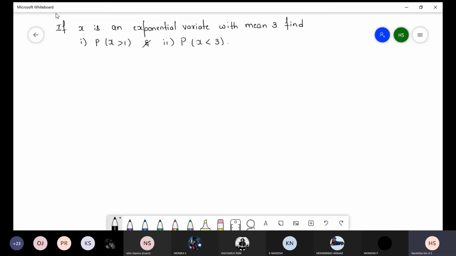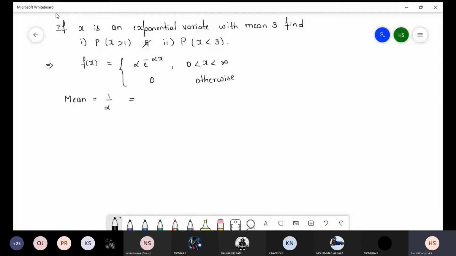In this question, they have given the mean of the exponential variate. So here we have to write the formula of the exponential distribution, that is f of x is equal to alpha into e power minus alpha x, for 0 less than x less than infinity, and 0 otherwise. We have already seen that the mean in the exponential distribution is 1 by alpha.